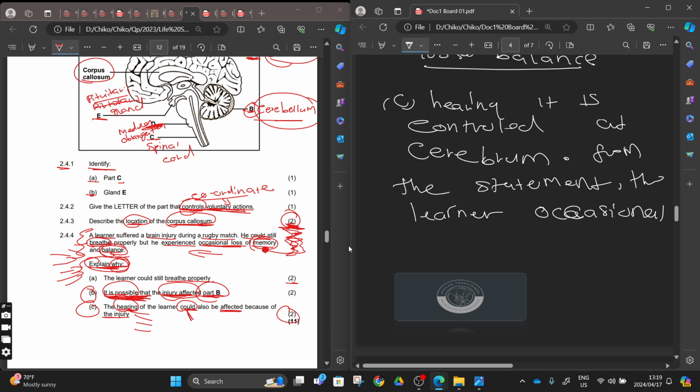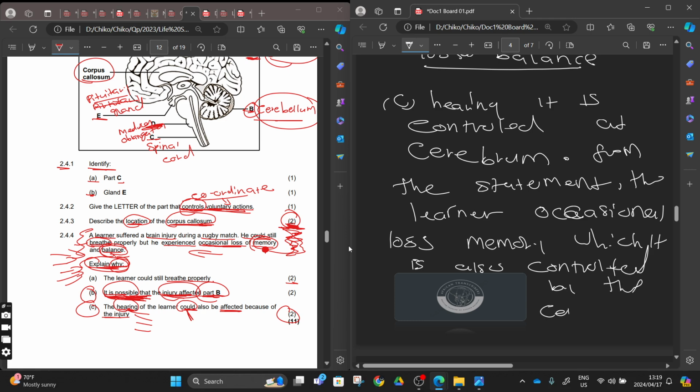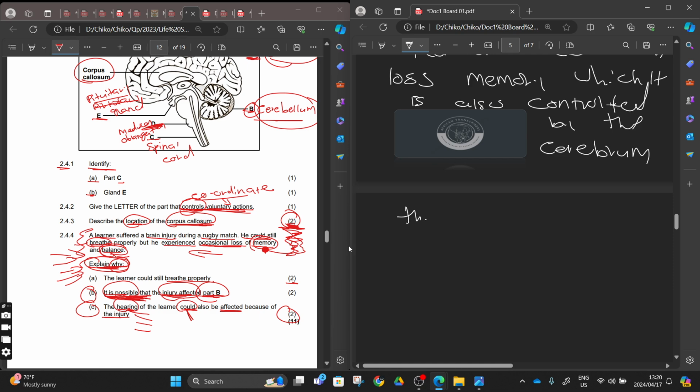From the statement, the learner occasionally lost memory, which is also controlled by the cerebrum, right? Therefore, you write therefore,